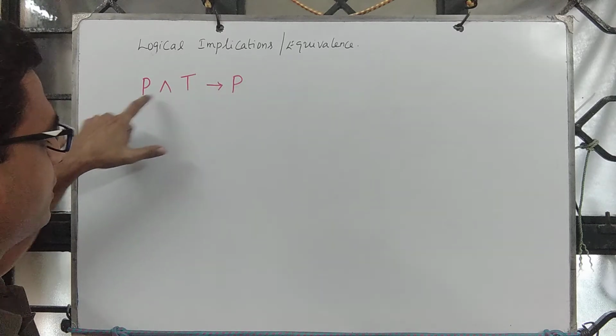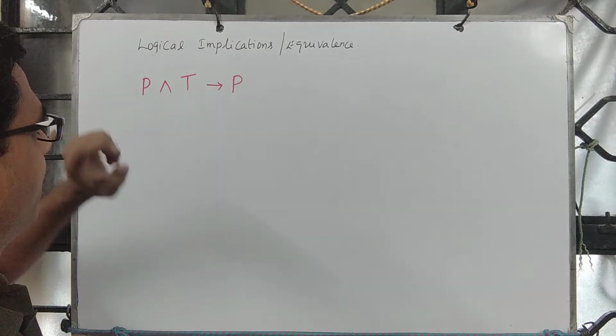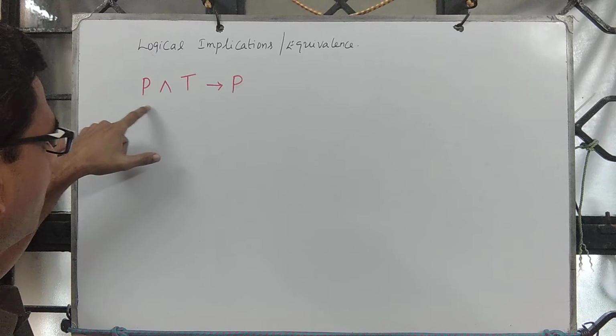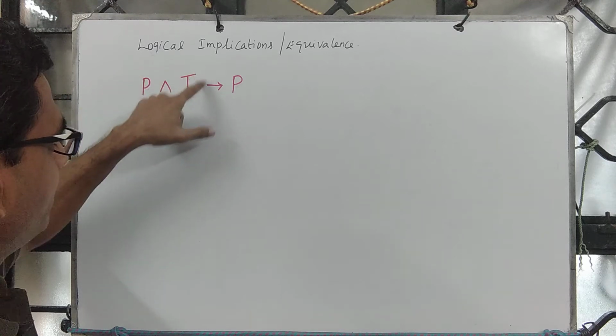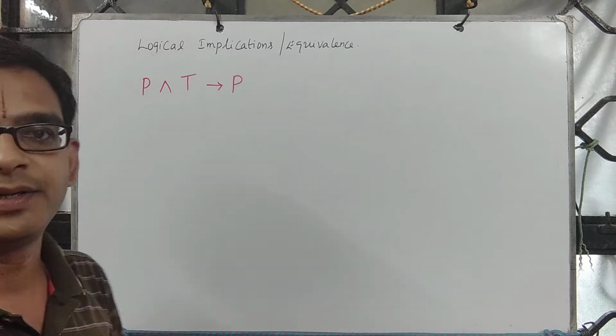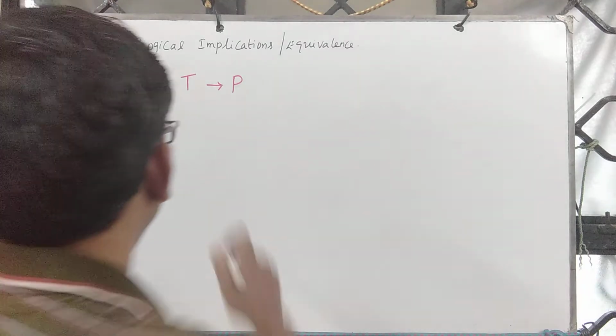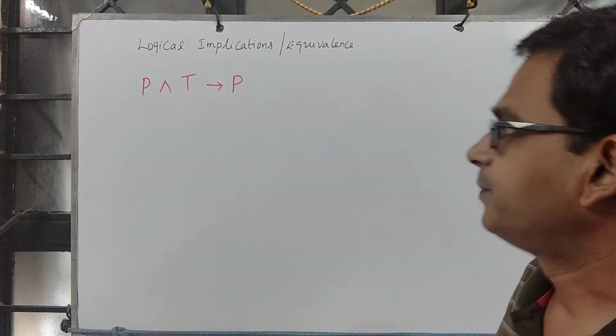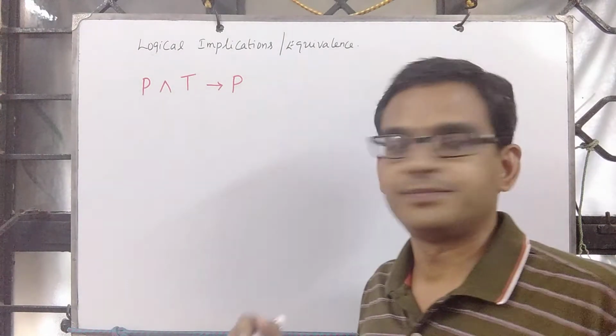If P is false, then it is false. Which means the truth value depends on the value of P, which is why we conclude P and T implies P.